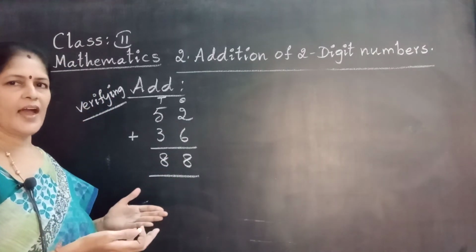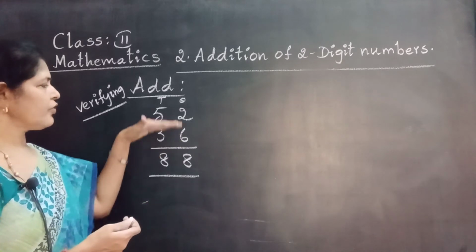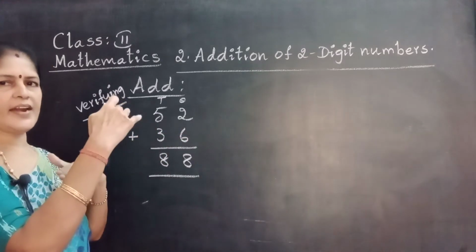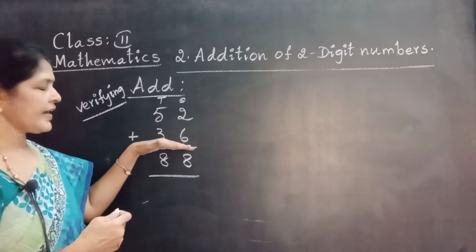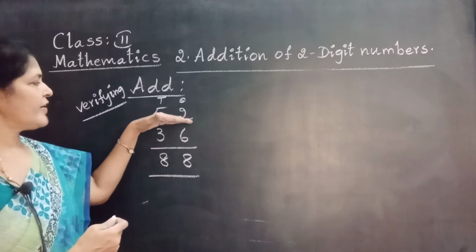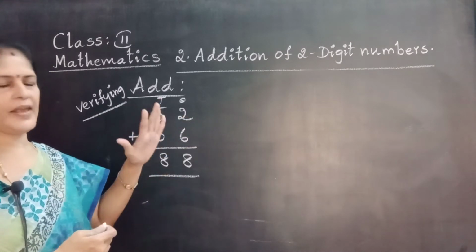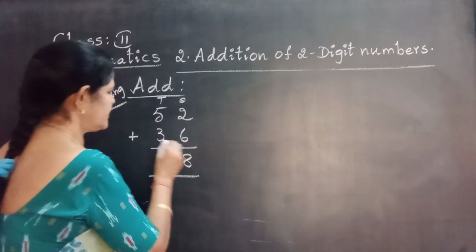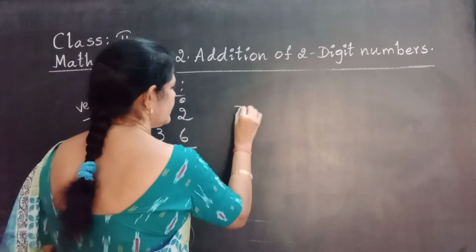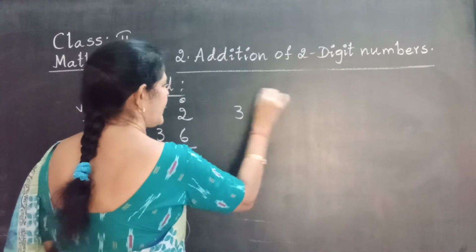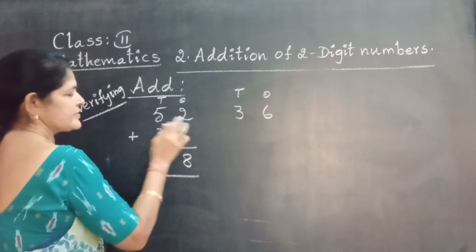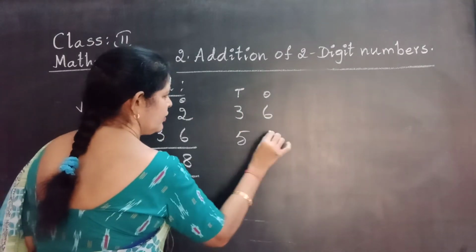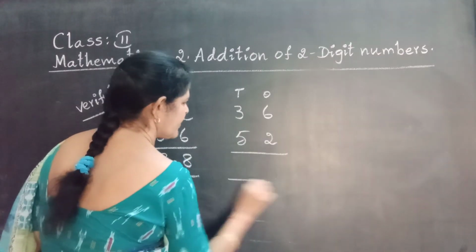How to verify the addition: we write the given numbers in reverse order. Reverse means second number in the first place, first number in the second place. See how I am going to arrange. This is the second number, 36. Ones place, tens place. The first number is 52. Reverse order.